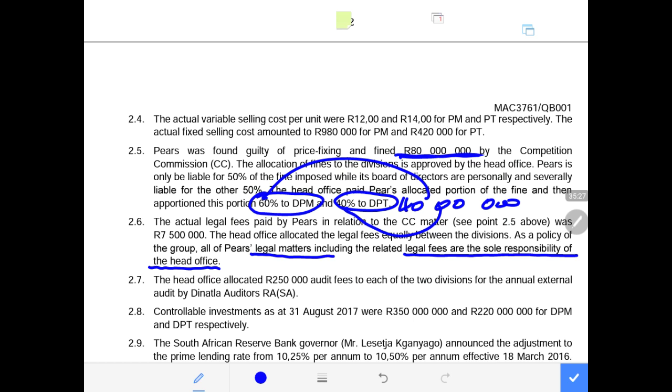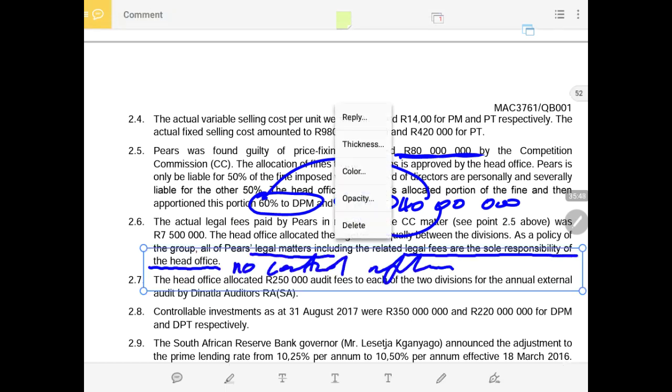They are not controlled by the divisional managers, all of them. So the minute the divisional manager has no control or has no influence over the cost, that means that cost must not be included in the calculation of the performance of the divisional manager.